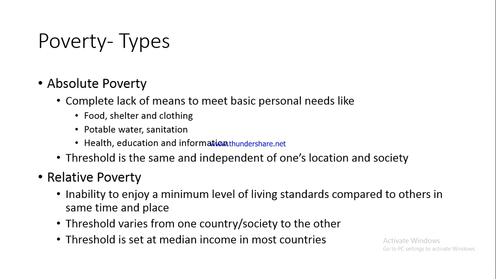Have a look at the definition here. Inability to enjoy a minimum level of living standards compared to others in the same time and place. So why is it called relative? Because it is relative to somebody else who is richer than you. Somebody is poorer relative to somebody else. That was not the case as far as absolute poverty was concerned. We said $1.9 per day per person is the absolute poverty level. If you are earning more than that, you are above the poverty line. If you are earning less than that, you are below the poverty line.